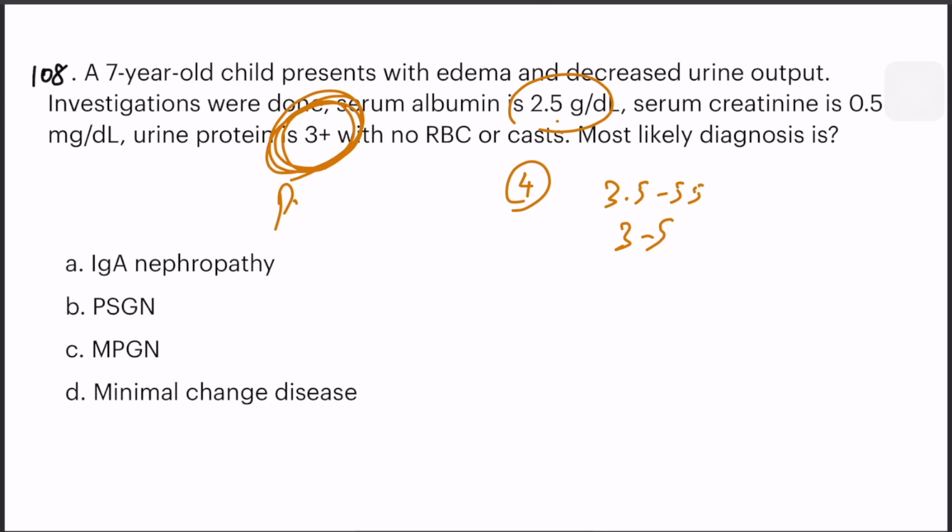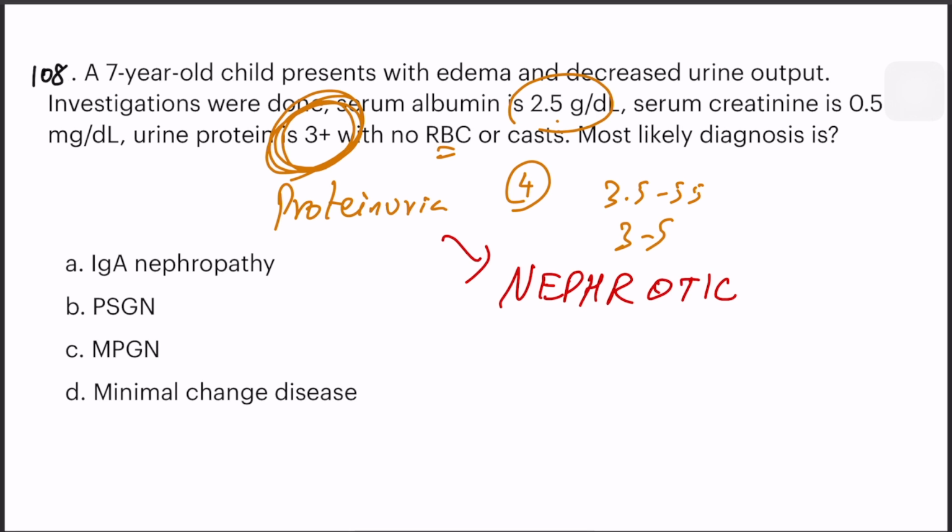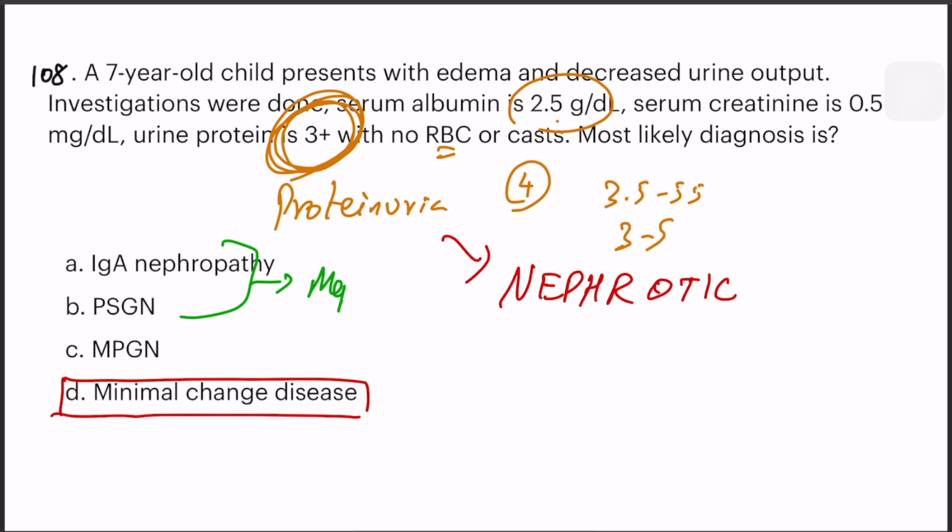Okay, so there is massive proteinuria, and there is no RBC. Therefore, it is clearly a nephrotic syndrome. If there is blood and the protein is not very high, then it is nephritic. Here it is nephrotic, and the answer here would be minimal change disease. All right, because these two present as nephritic primarily, and this one is nephrotic, but it is an adult disease, not in a child. Therefore, I'm going for MCD.